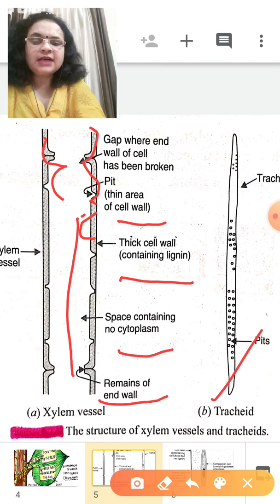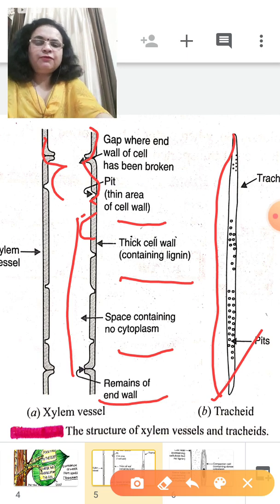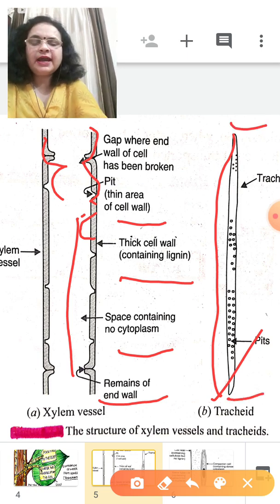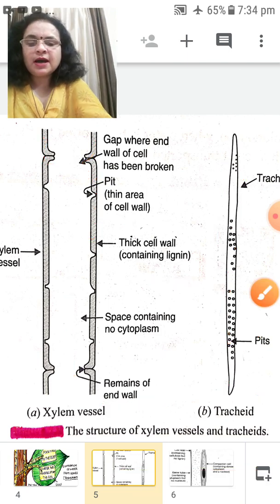These tracheids are long, spindle-like structures, and at both ends they have tapering ends. Tapering means they are thin and closed at both sides, but they have many holes in between, which are known as pits. Through these pits the water is passed from one part to another part. So these are the structures of the xylem vessel and also the tracheids.